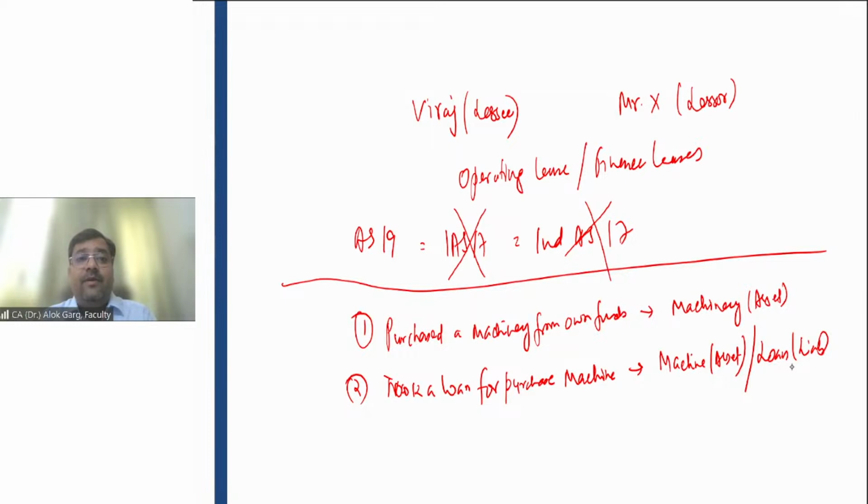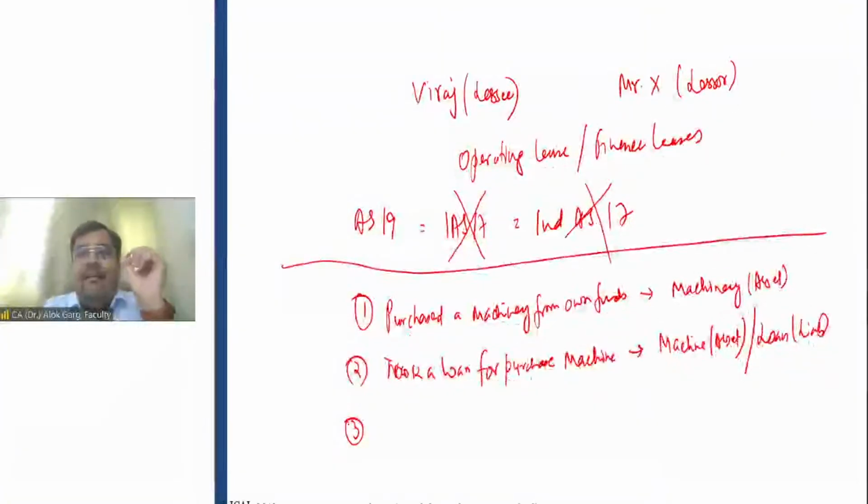Right? And the life of the machinery is, let's say, 3 years, okay? Or let's say 5 years. The life of the machinery is 5 years. This is the entry you need to pass, guys. Bhaskar will capitalize the machine and show it as an asset.